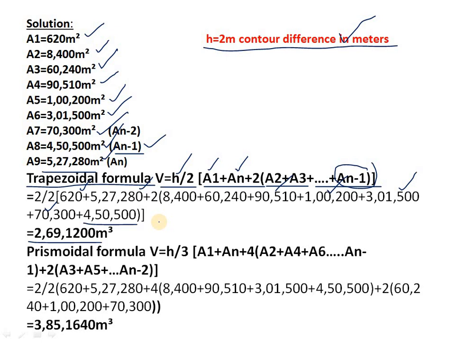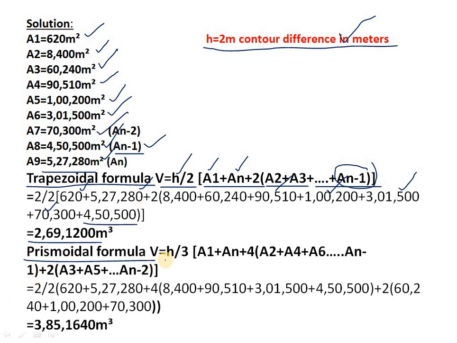2,69,200. So into 2 by 2 is equal to 1. So into 1, if you make it, 2,69,1200 meter cube is the capacity of the reservoir. This is nothing but the trapezoidal formula. We have got this one. Okay, and next one, coming to the Prismoidal formula.